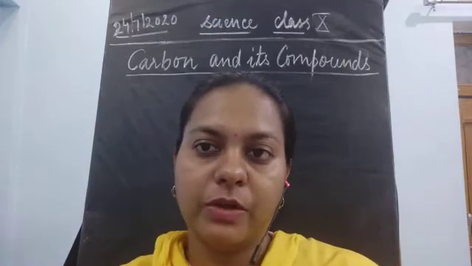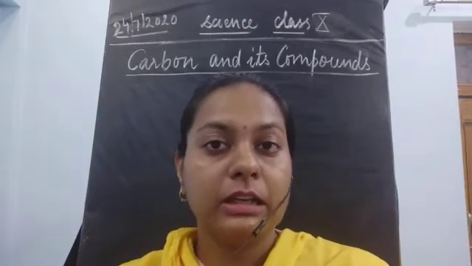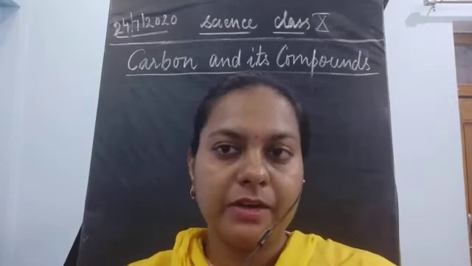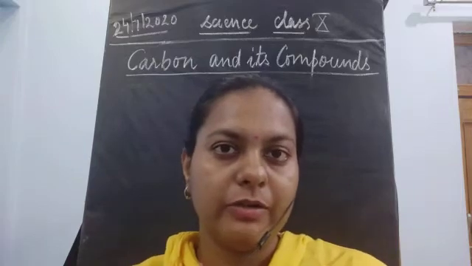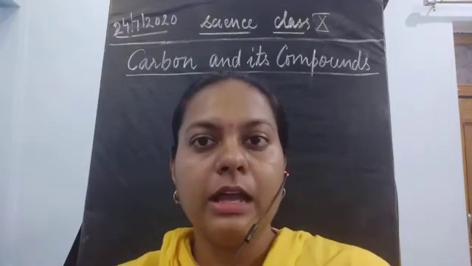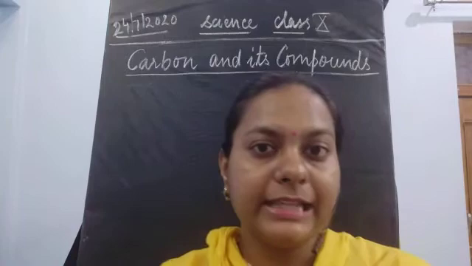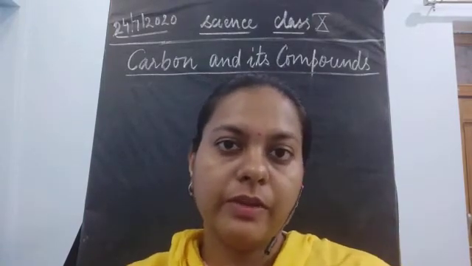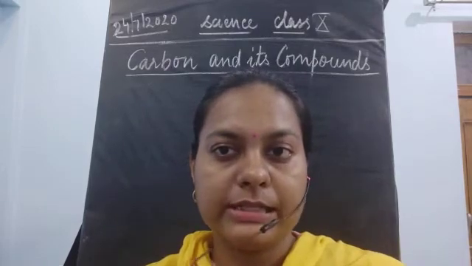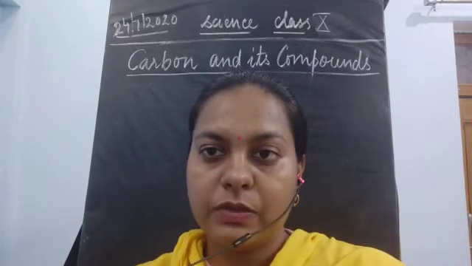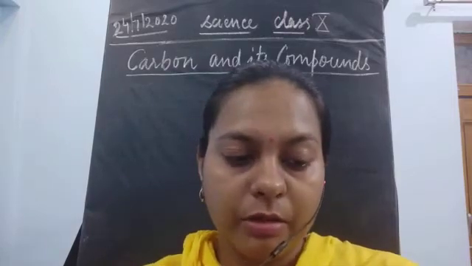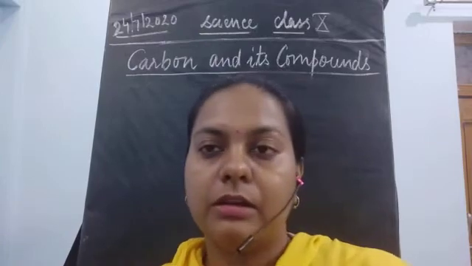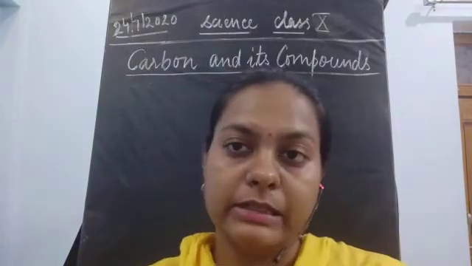Before starting today's video, I would like to tell you what we have discussed till now in this chapter. We started with the introduction of carbon compounds, and we saw that carbon is the element present in each and every living as well as non-living thing. Whenever living things are formed, their cells are made up of carbon. Even in human beings, 14% of the body is made up of carbon and its compounds.